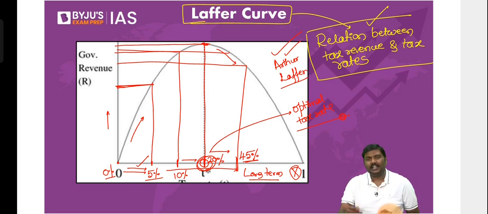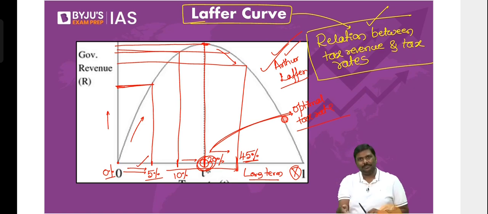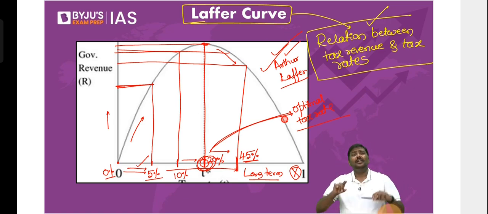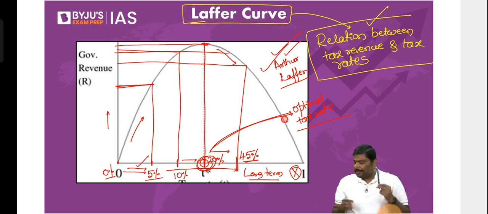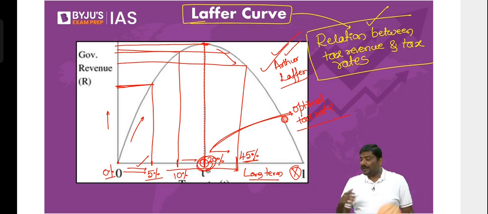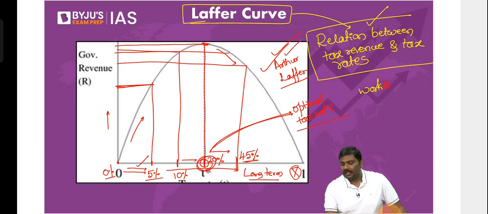Now the argument given by the author was, when you increase beyond the optimal tax rate, people will feel the burden of tax. Two people are asking why it falls down; I'm explaining that. Whenever you increase beyond the optimal tax rate, people will feel the burden of tax, and because of that, they'll start replacing work with leisure. What do you mean by this?